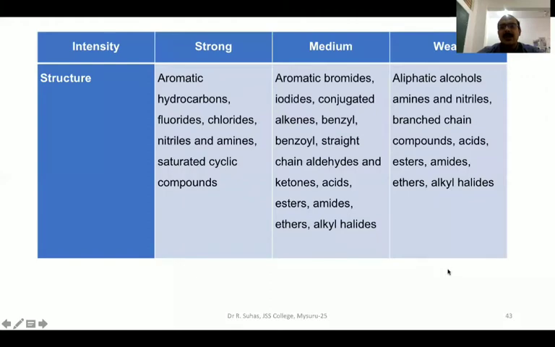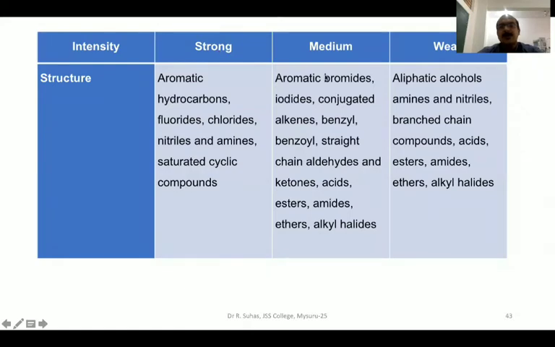Now we will take a look at different classes of organic compounds and their intensity. So here comes the intensity. It can be categorized into three types: strong, medium, and weak. And these are the different classes of organic compounds. Say, for example, if your structure has aromatic hydrocarbons, fluorides, chlorides, nitrides, amines, or saturated cyclic compounds, all such compounds and their derivatives will show a very, very strong molecular ion peak.